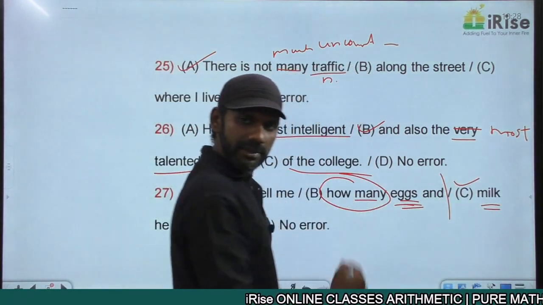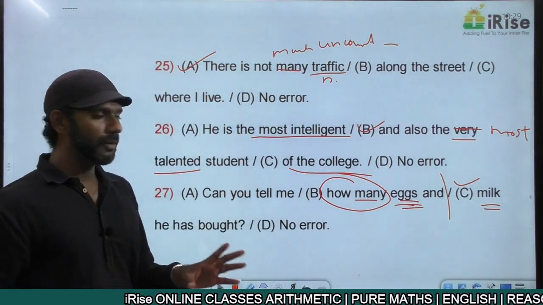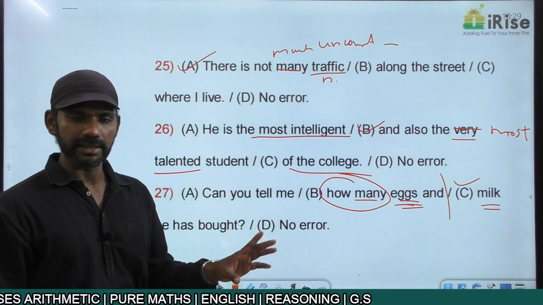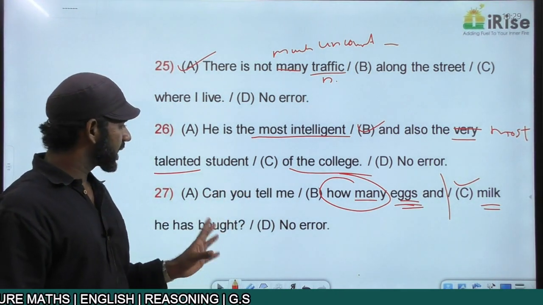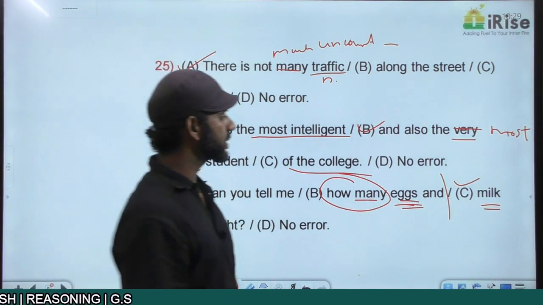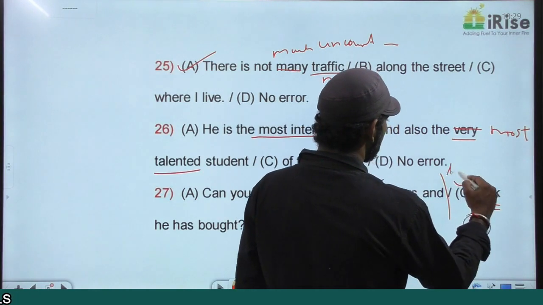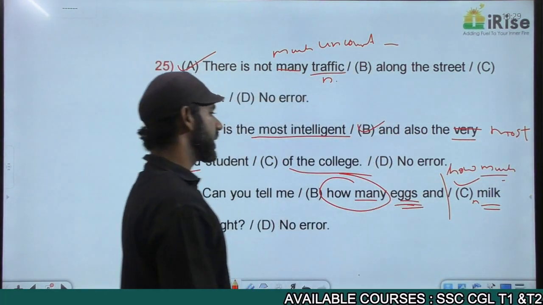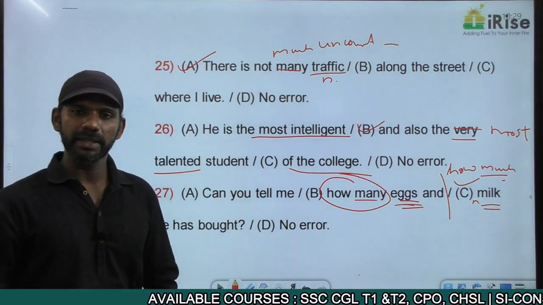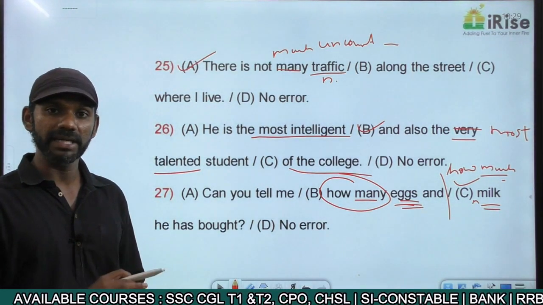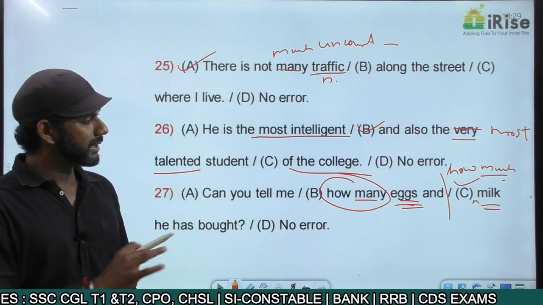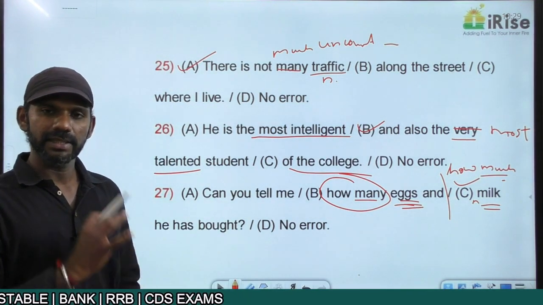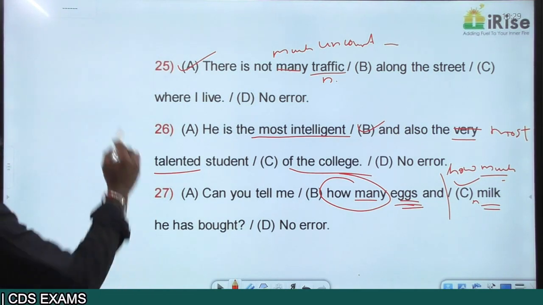Up to here, no error. Can you tell me how many eggs? No error. And milk, then part C contains the error. The correct sentence must be, can you tell me how many eggs and how much milk he has bought? Now the whole statement is grammatically correct. It is an interrogative sentence. This is an embedded question.